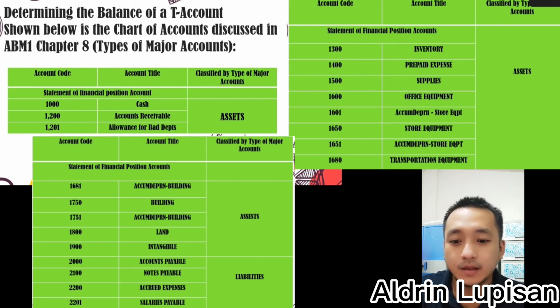Account title is the unique name assigned to an account in an accounting system. An account title is essential when the accounting staff need to identify an account, since the title conveys the purpose of an account, classified by types of major accounts. Accounts are classified as asset accounts, liabilities accounts, capital or owner's equity, and withdrawal.